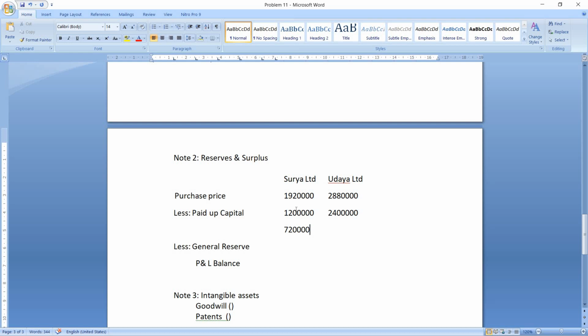Now this difference is capital profit or loss? It is loss. Why loss? Because purchase price is more than the paid up capital. Now similarly for Uday Limited, the purchase price paid is 28 lakh 80,000, but the paid up capital is 24 lakhs. So there is difference of 4 lakh 80,000, which is also loss. So let us write it here, loss. Now what to do of this loss? This loss has to be set off with the reserves and surplus available with the companies.